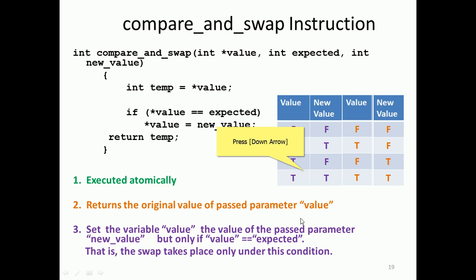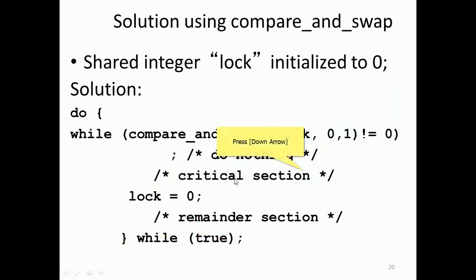So this would happen without a condition. If a condition is put, then only when the value equals expected will it be changed. That is the condition to be satisfied. I hope that using compare and swap, the full code will be here. The lock is 0 and 1, where 0 is the expected value and 1 is the new value. It does nothing, then the critical section, and after that lock is set to 0.